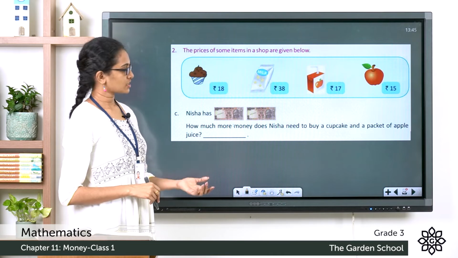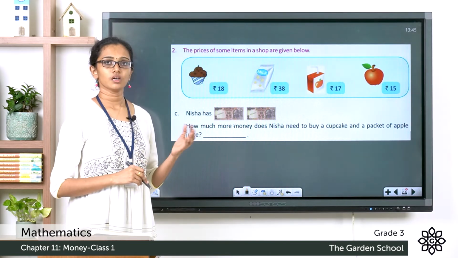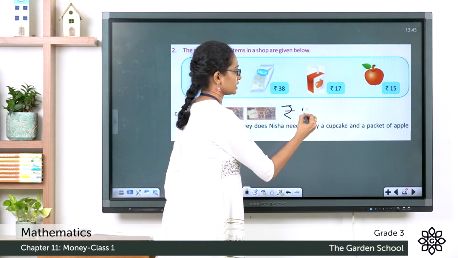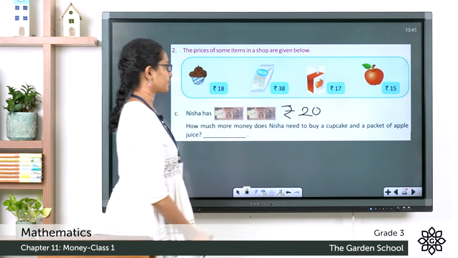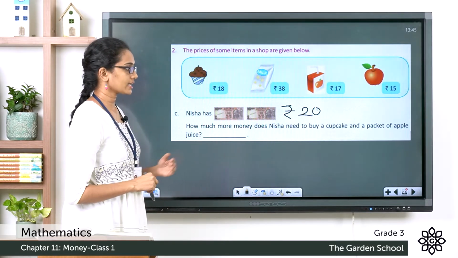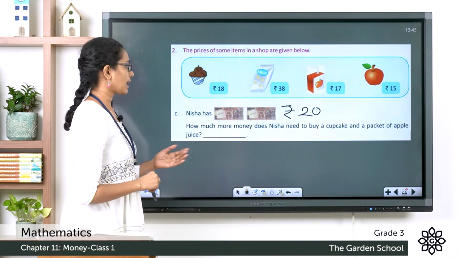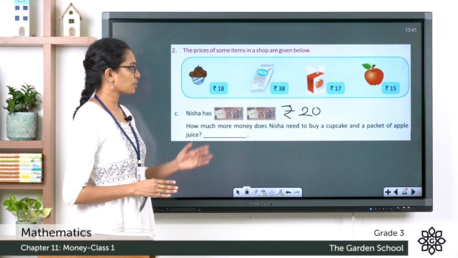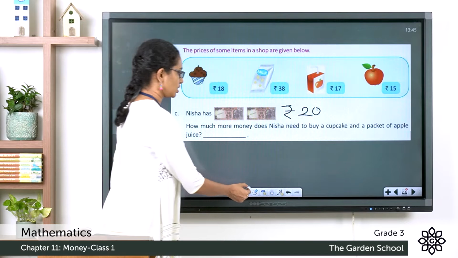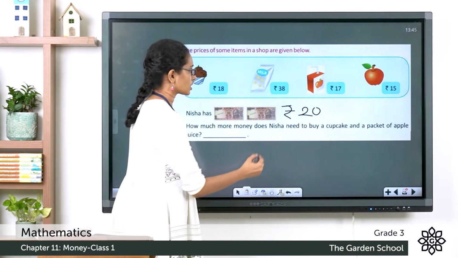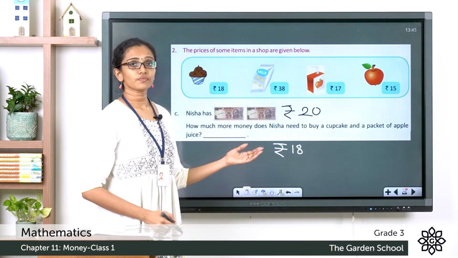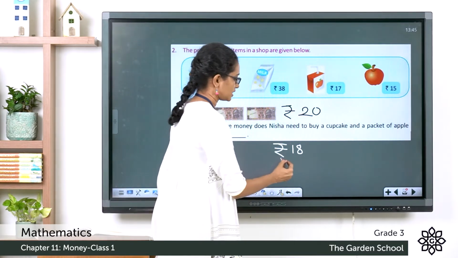Question C. Nisha has two 10 rupee notes with her, which means she has an amount of rupees 20. 10, 20. Now, how much more money does Nisha need to buy a cupcake and a packet of apple juice? So, let's first check what is the cost of a cupcake and a packet of apple juice. So, a cupcake costs rupees 18 and a packet of apple juice costs rupees 17.